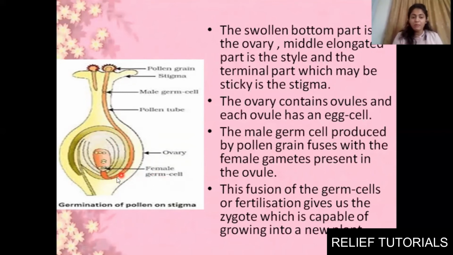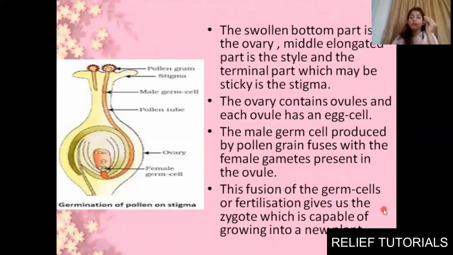This male gamete will come inside and fuse with the female germ cell. Clear? We'll study this process in detail in further slides. The male germ cells produced by the pollen grain fuse with the female gametes present in the ovule. This fusion of germ cells, or fertilization, gives us the zygote.